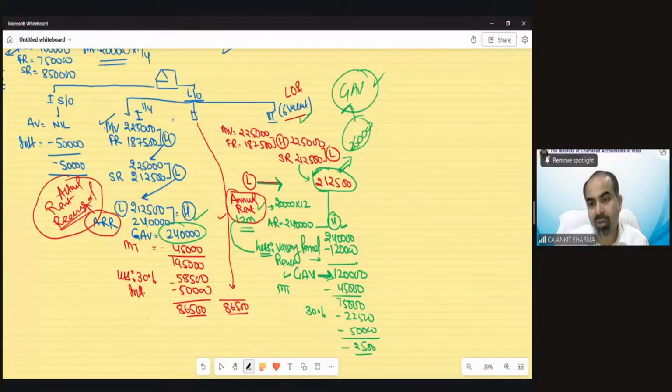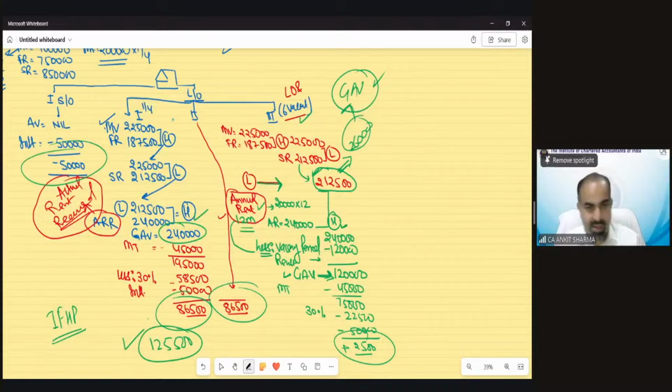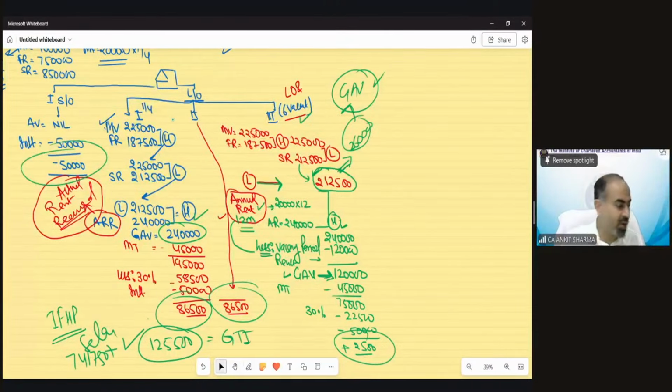House property income. So now technically we have house property income 86,500, 86,500, 2,500 and a loss of 50,000. So net income from house property would be 86,500, 125 and 500. Income from house property is this. Salary income we have already calculated. That salary income was 741750. So total would be my GTI. That was the requirement of the question. Okay. I hope it's clear now, students.